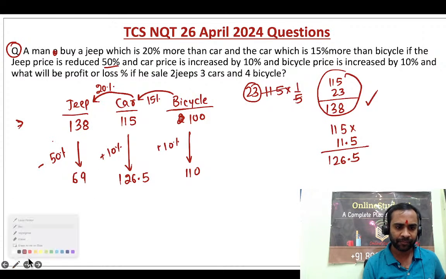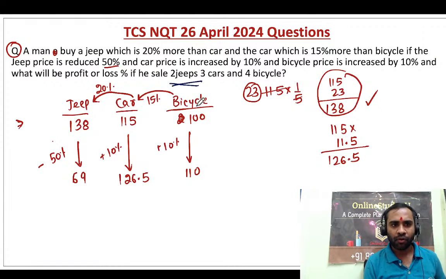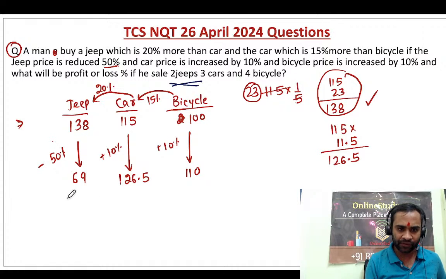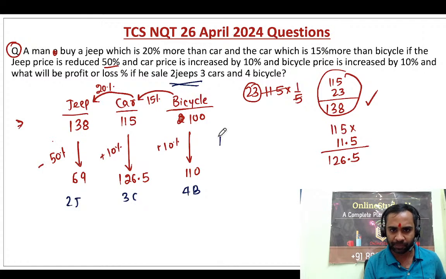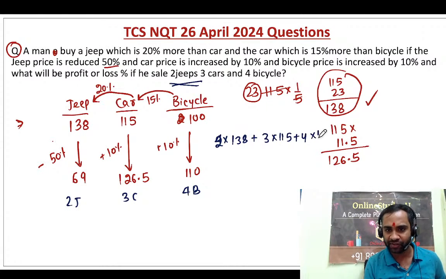Now what they are asking is what will be the profit or loss percentage if 2 jeeps, 3 cars and 4 bicycles are sold. So for the cost price, 2 into 138, then 3 cars, 3 into 115, plus 4 bicycles, 4 into 100. So you calculate the cost price, and then what is the selling price? 2 into 69, 3 into 126.5, and then 4 into 110.